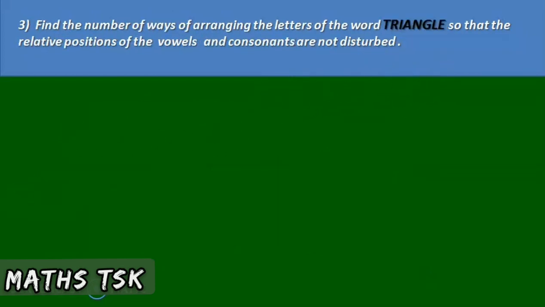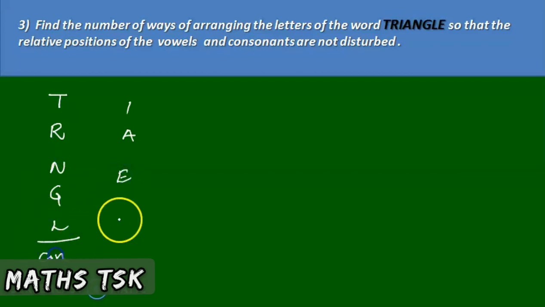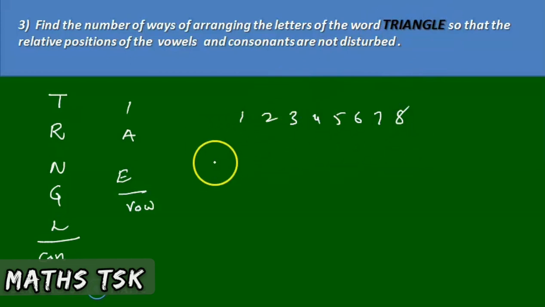Next. Find the number of ways of arranging the letters of the word TRIANGLE so that the relative positions of the vowels and consonants are not disturbed. T-R-I-A-N-G-L-E. These are consonants, these are vowels. So there are 5 consonants and 3 vowels, and 8 letters must be arranged in 8 places.